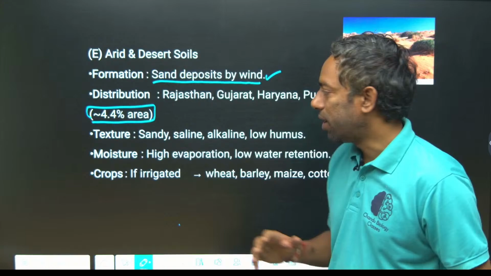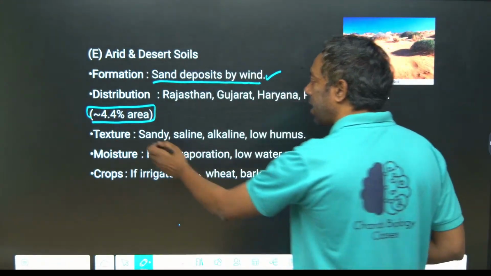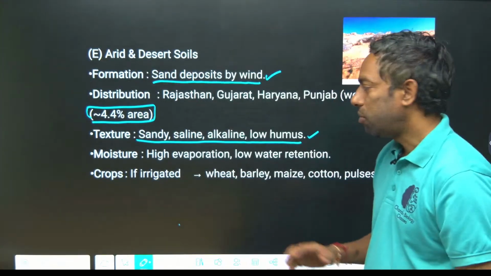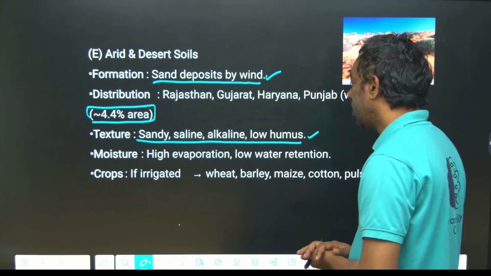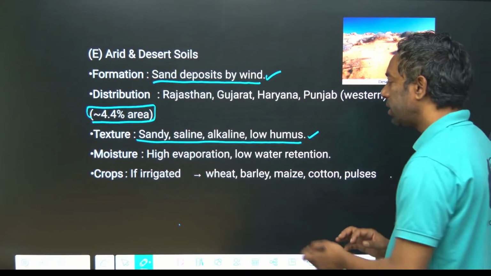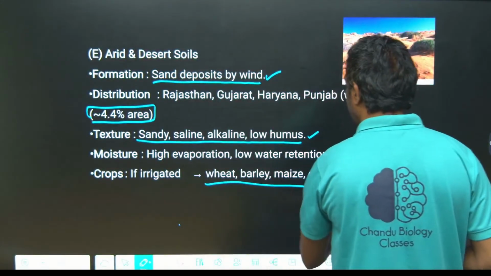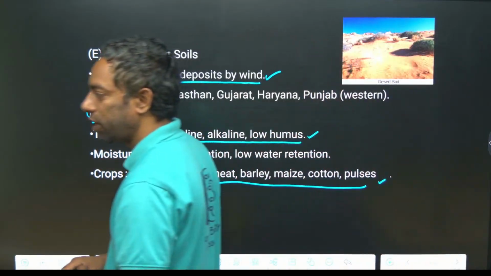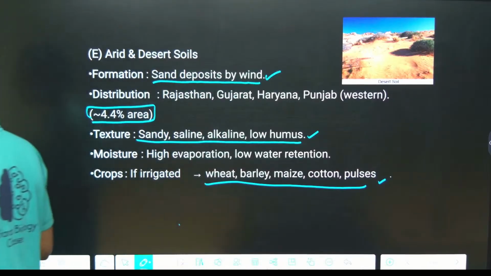4.4% of area. Texture is sandy, saline and alkaline, low humus, moisture evaporation is high, water retention is very low. With irrigation, wheat, barley, maize, cotton, pulses grow. Very easy, desert soil, guys, you have to go through it.